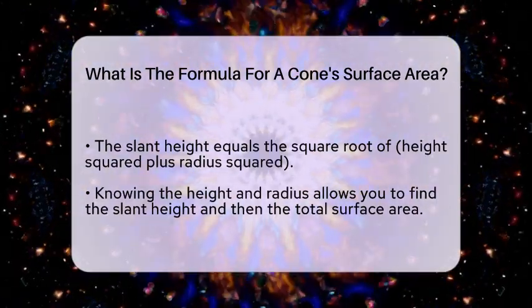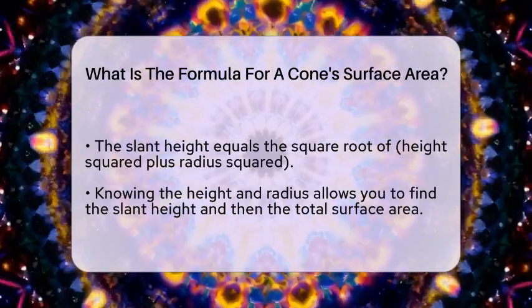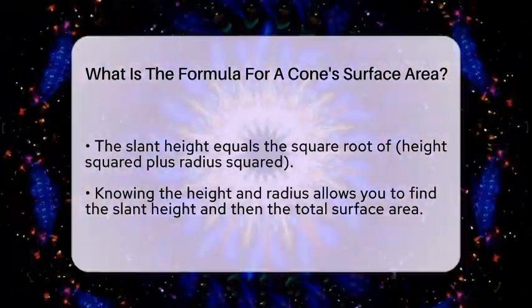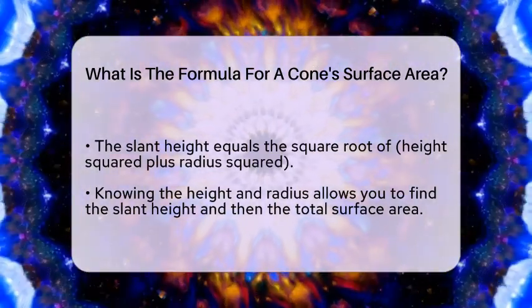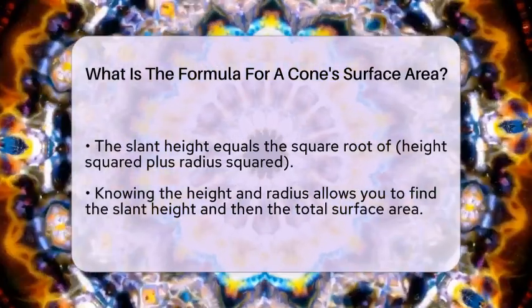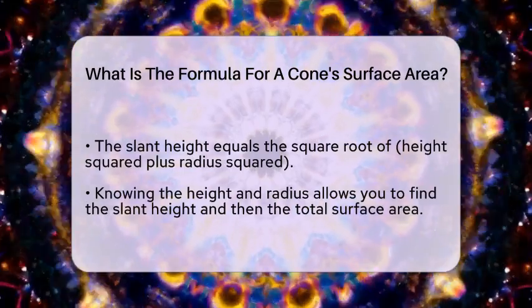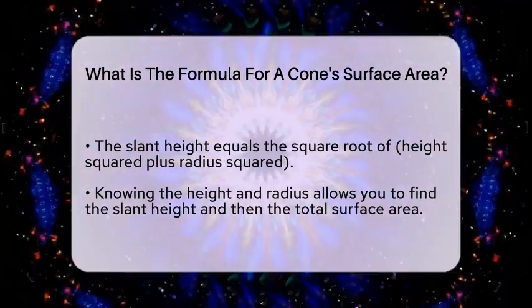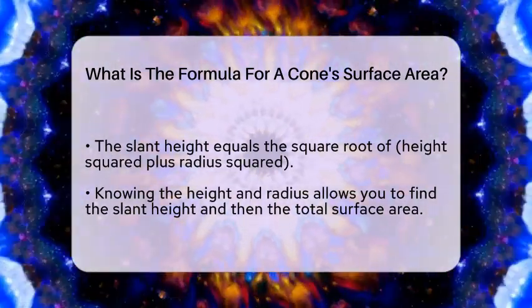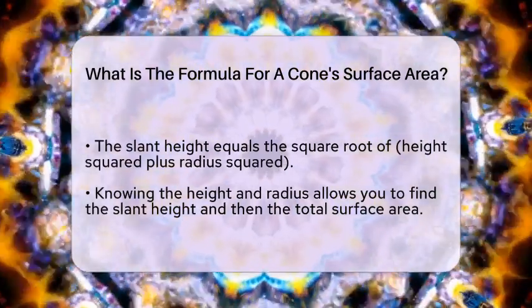If you don't know the slant height but you know the height of the cone from the tip to the base, you can find the slant height using the Pythagorean theorem. This theorem says that the slant height is the square root of the sum of the height squared and the radius squared. Once you have the slant height, you can plug it into the formula to get the total surface area.